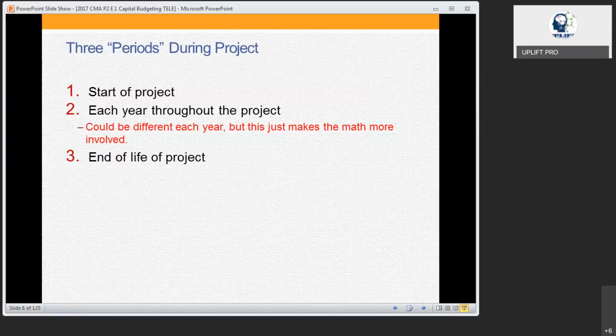Then once the project has started and is in process, each and every year that project may give you some revenue. While you get revenue, you may also incur some cost.